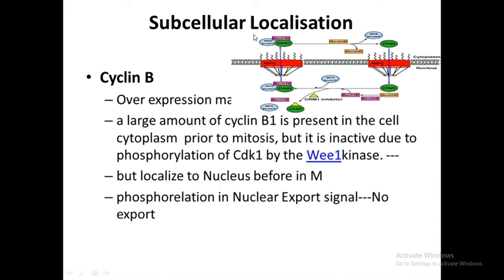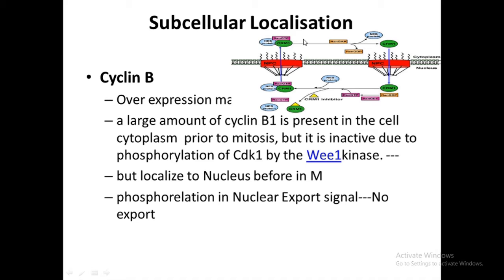And in the cytoplasm, these nuclear localization sequences get dephosphorylated, and the exportin gets released from the nuclear localization sequences. Then just prior to the next mitosis, the nuclear localization sequences of cyclin B get phosphorylated at a different position, and the importing proteins bind to the nuclear localization sequence.